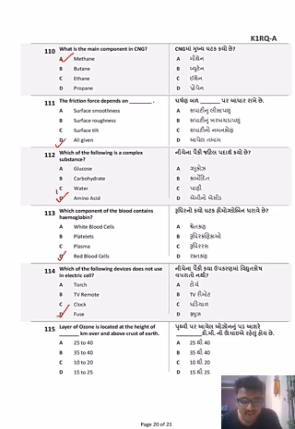Ozone layer is located at a height of dash kilometer above the crust of the earth. Okay, it is about 10 to 20 kilometers. Okay, so option C, 10 to 20 kilometers.